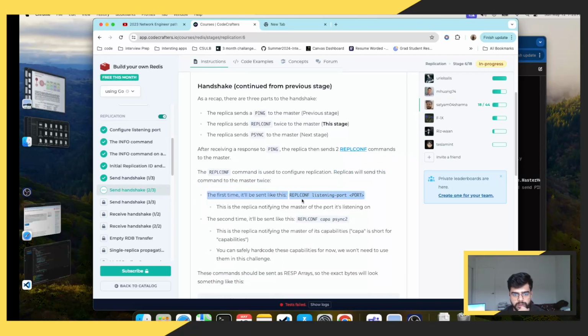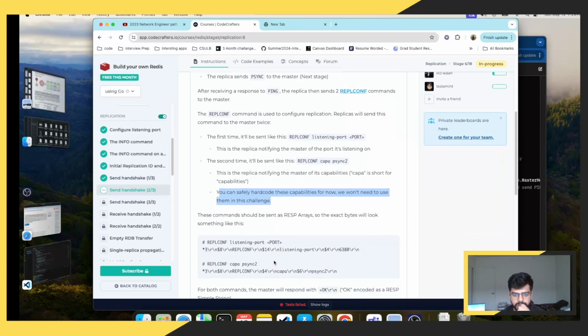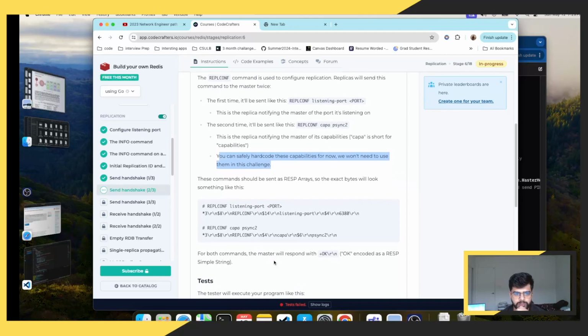The first time it will send listening-port, the replica notifying the master of the port it is listening on. The second time it will send capa psync2, the replica notifying the master of its capabilities, capa being short for capabilities, and you can safely hardcode these parameters for now. We won't need to use them in the challenge. Okay.